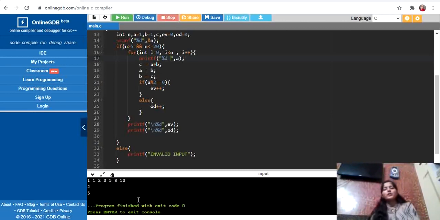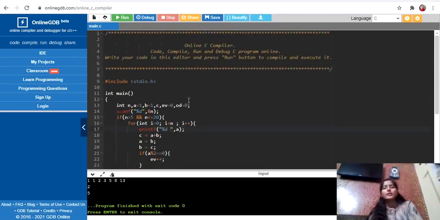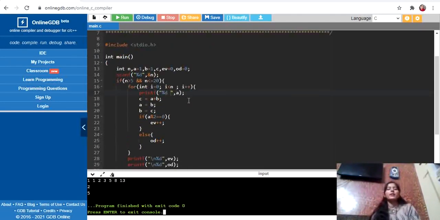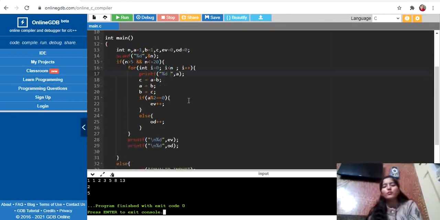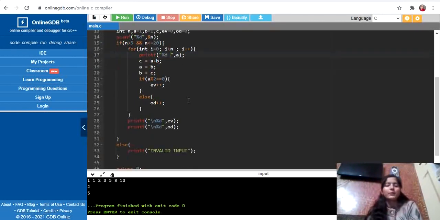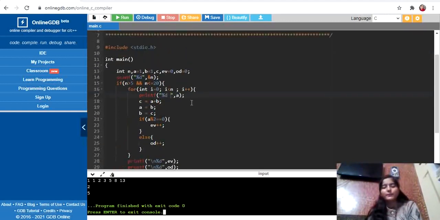Yeah, so this was the thing, and you can see the code was really simple, but the approach should be clear. If you are clear with the approach, you can easily implement it as I did. So make sure to be clear about the approach. After that, implementation is not a very big thing, right?